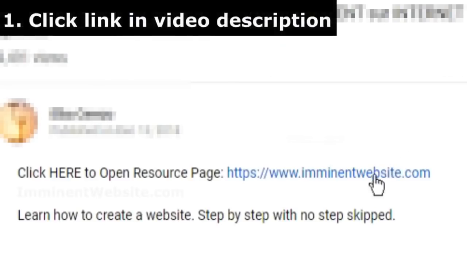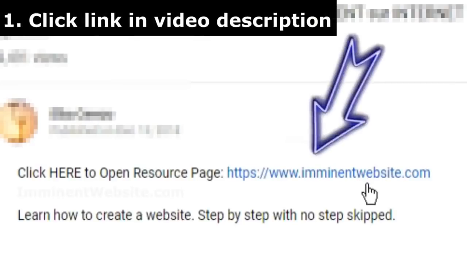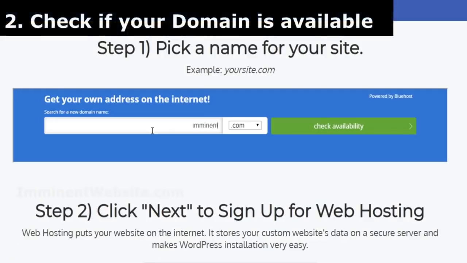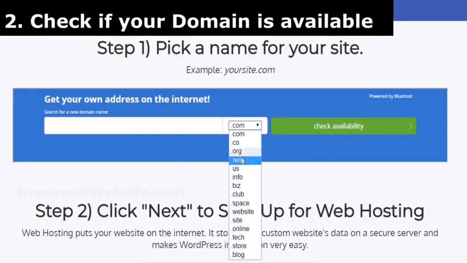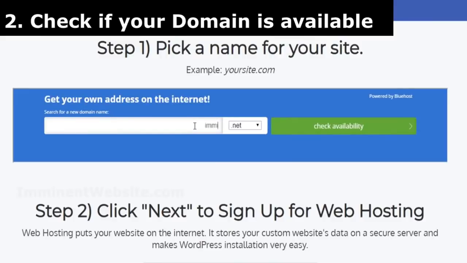So the first step to begin today's tutorial is to click the website link in the video description down below to open up the resource page that we will be using within this tutorial together. Now, once you're on the resource page, simply type in your desired website name in the domain name checker to see if it's available. If it's not available, then you can just change the extension to .net or .co to see if that's available, but try going for a .com extension if possible, as that tends to be the most professional extension.